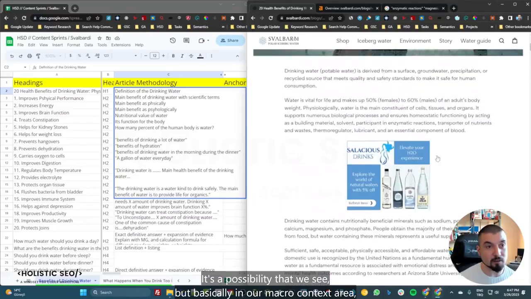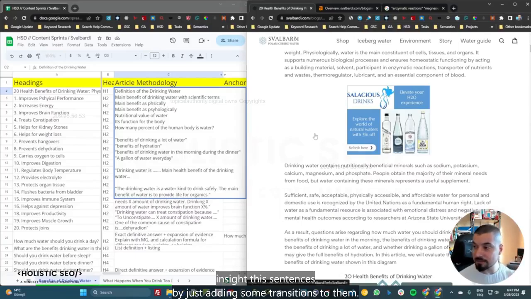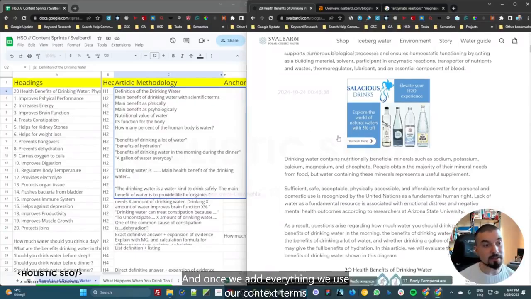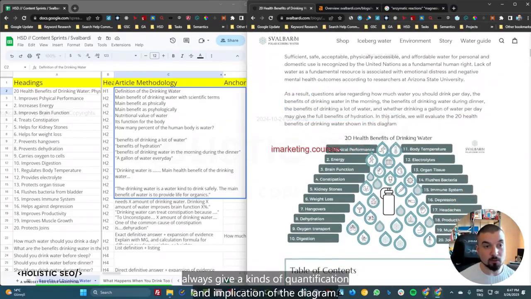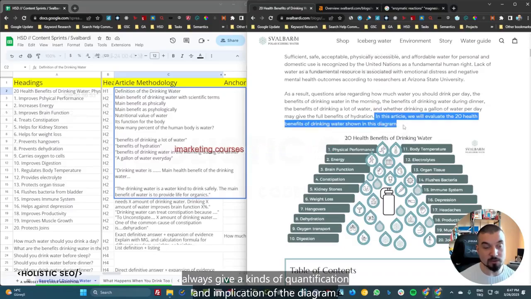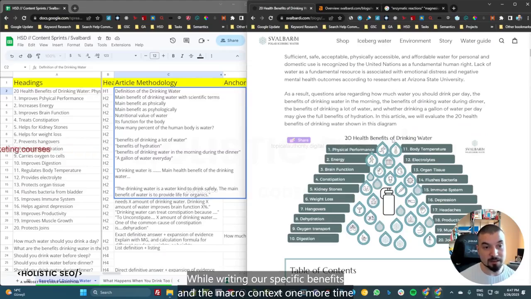But basically, in our macro context area, you should understand that the psychological or physical or nutritional value of the water is being given inside the sentences by just adding some transitions to them. And once we add everything, we use our context terms at the end of the beginning. And inside our diagram, we always give a kind of qualification, an implication of the diagram while writing our specific benefits and the macro context one more time there. And of course, we brand the image as well.